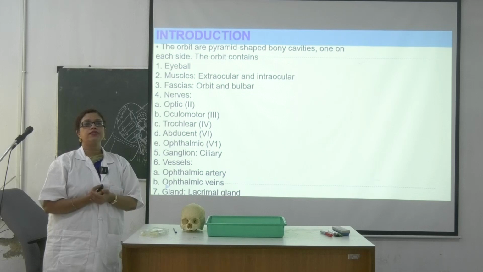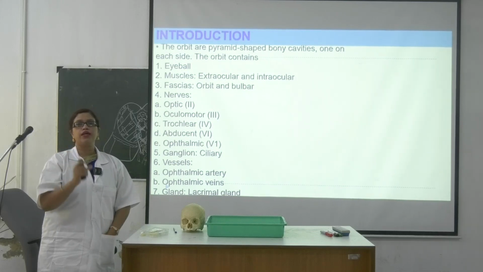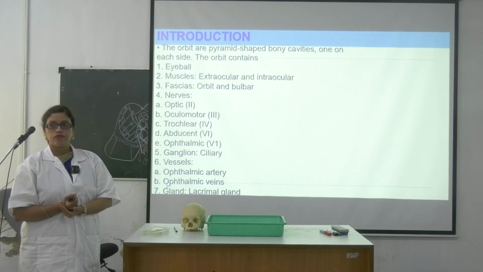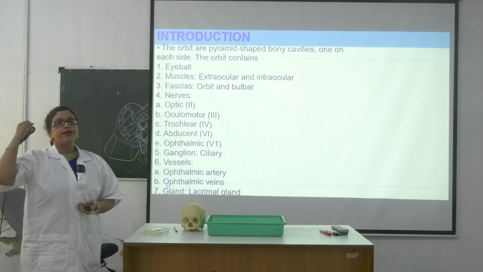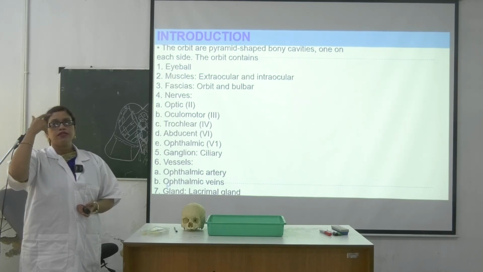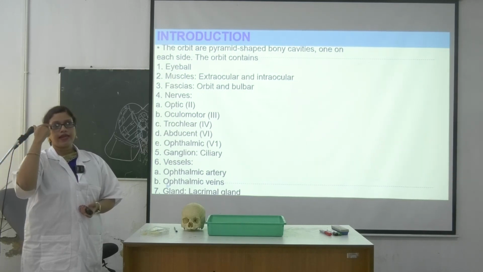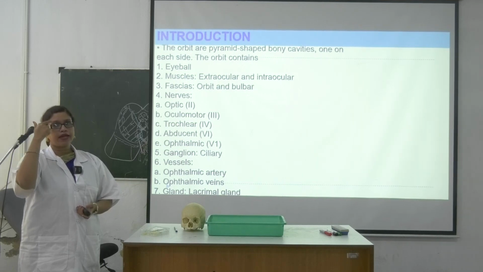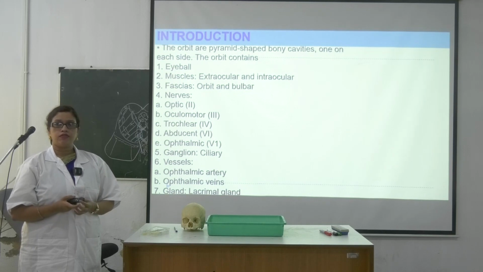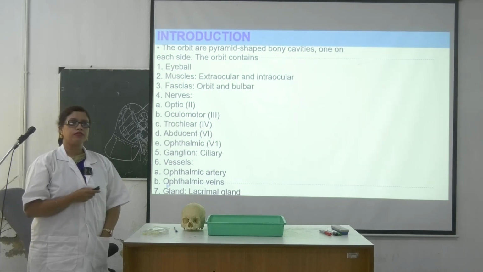What is the thing that is located in the lacrimal fossa? That is the lacrimal sac. From the lacrimal gland, tear would be secreted, then where is it going? To the conjunctiva, then canaliculi, then where is it going? To the lacrimal sac, then finally it is draining to the nasolacrimal duct, opening into the inferior meatus.